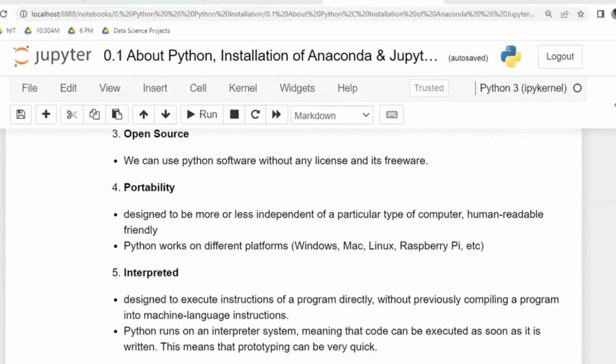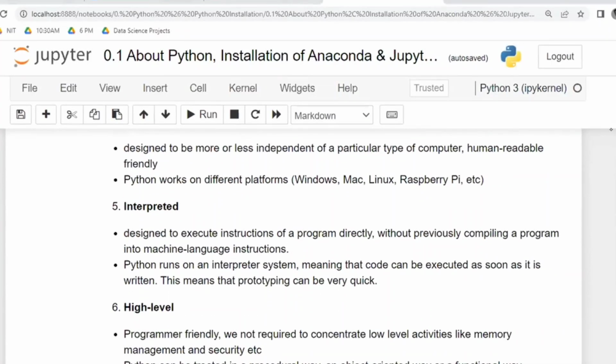But whereas in other programming languages, you have to use Java virtual machines in between, and you have to convert the code also. Okay. And the next one is interpreted language. Python is an interpreted language. Now, what is meant by interpreted language? And this is why Python is easy. The reason is this one only: interpreter. It is an interpreter.